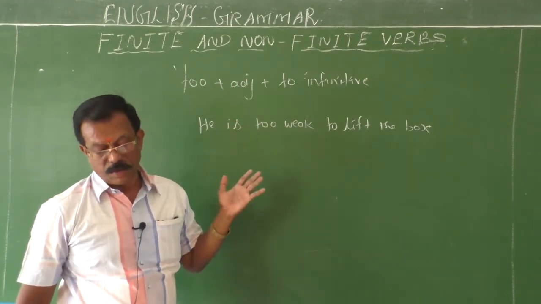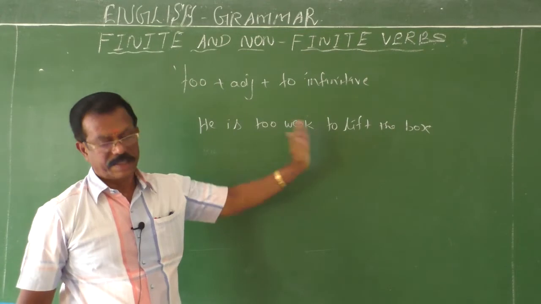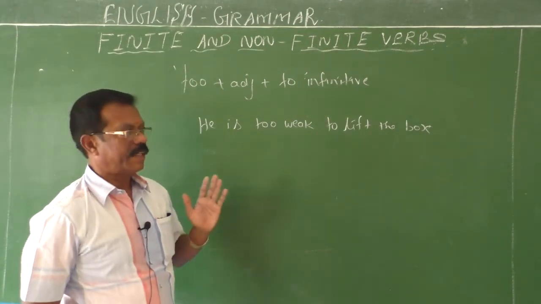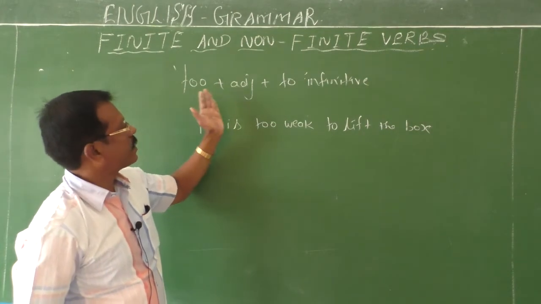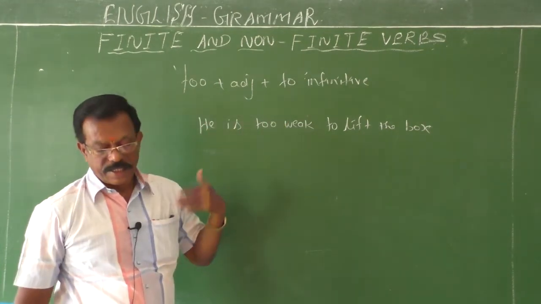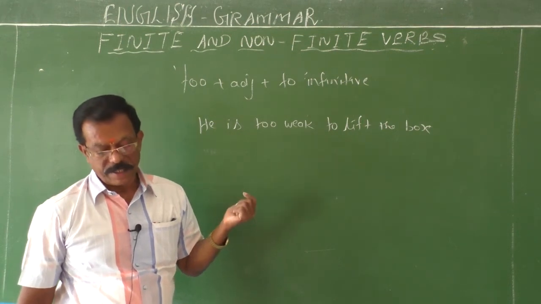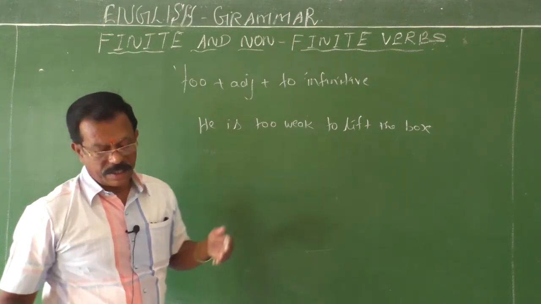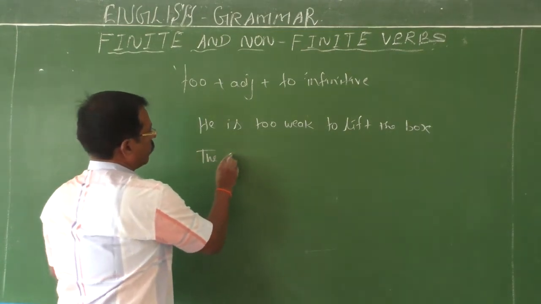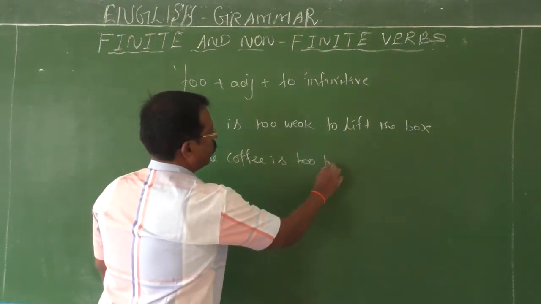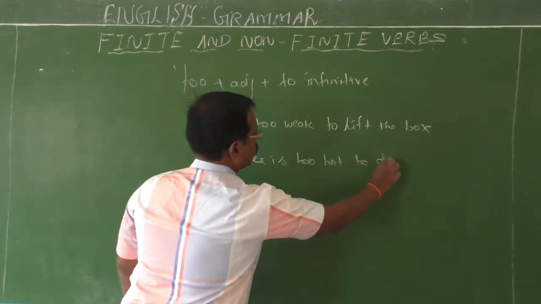But one thing to be noted here: the latter part is a kind of negative. When you combine two sentences using too plus adjective plus to infinitive, the latter part is a kind of negative. Okay, then, she is too young. See, the coffee is too hot to drink.